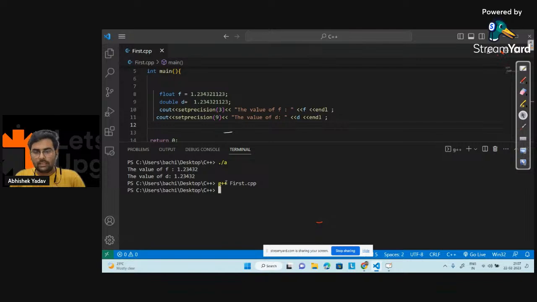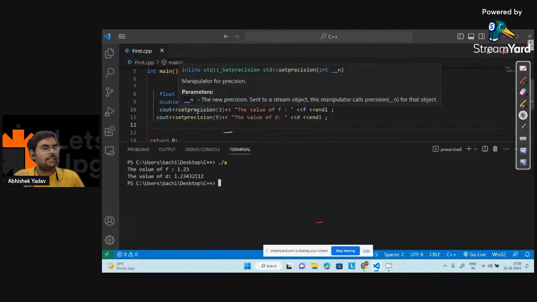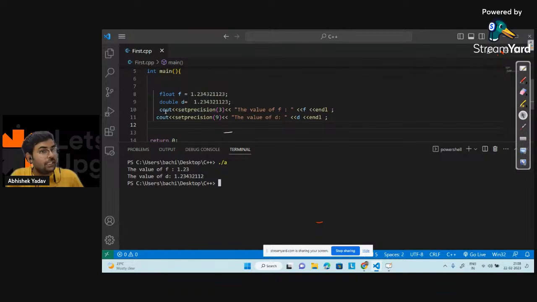So the moment I run the code, dot slash a. Here you can see what this set precision method is doing. This set precision method is manipulating the behavior of cout for floating data types, that is for float and double data types. And how is it doing that? With the help of set precision. So if I give 3, here I will get 3 digits from the starting digit. And when I say 9, that means I'm getting 9 digits from the starting place. Everyone is clear? Yes or no?